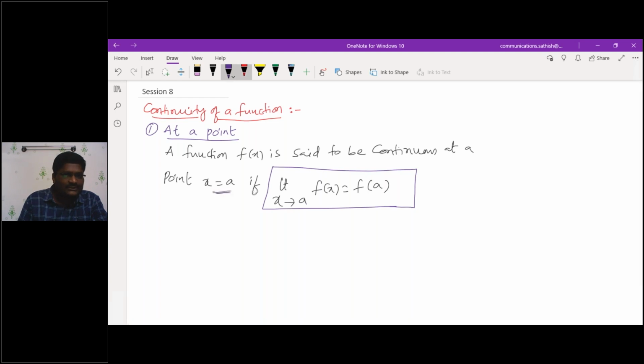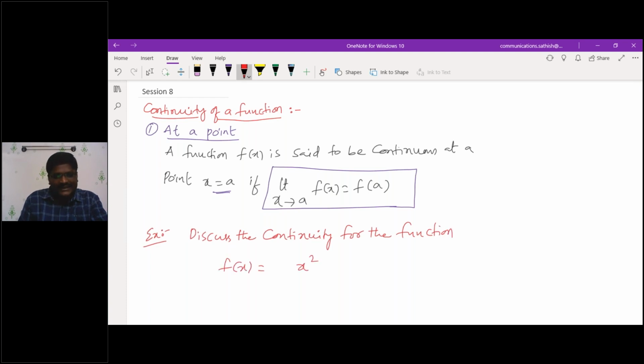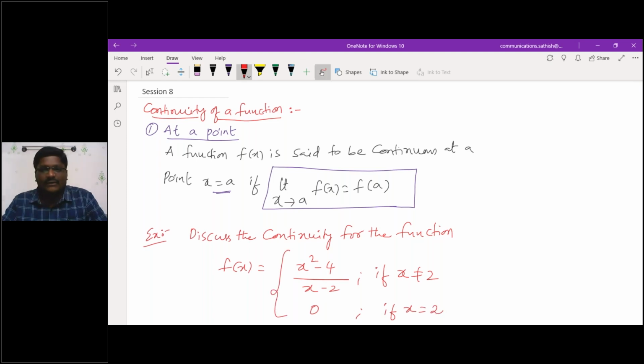So let me take an example of how it is. Let me take an example: discuss the continuity for the function f of x equals x square minus 4 by x minus 2, if x is not equal to 2, and it is 0 when x is equal to 2. This is the given question. Are you getting what I'm saying?